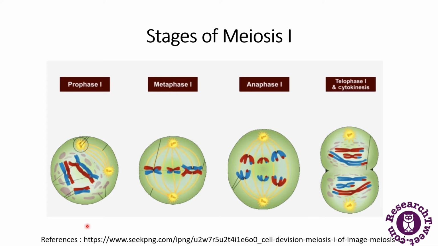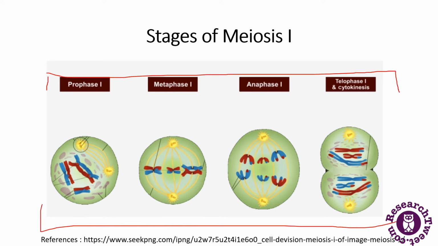As in the case of mitosis, meiosis 1 has the same stages, but the number of chromosomes is reduced to half. So these are all the stages of meiosis 1: prophase 1, then metaphase 1, anaphase 1, telophase 1, and cytokinesis. We will discuss prophase first, which is subdivided into 5 parts. Then we will discuss metaphase 1, anaphase 1, and telophase 1.